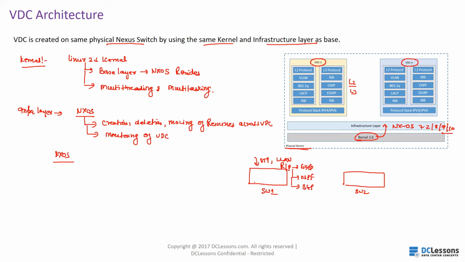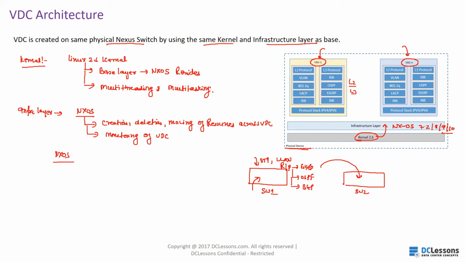So all these layer 2 and layer 3 protocols are independently running in this switch. Likewise, the same here. If you compare with the VDC, even though they are sharing the same physical device, you have configured the VDCs as logical switches, and in the logical switches, whatever layer 2 protocol, layer 3 protocol you are running, they will be running independently.